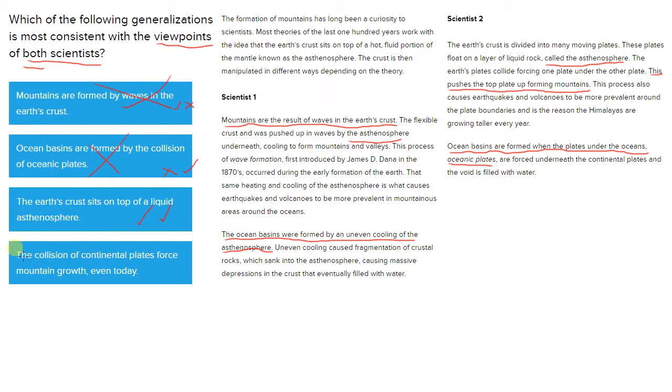The last one, the collision of continental plates force mountain growth even today. And we can see that it does talk about that, how even the Himalayas are growing taller every year in scientist 2's perspective with continental plates. But it doesn't say anything about that in scientist 1's perspective. It doesn't talk about plates at all, actually. So we're going to go with an X for scientist 1, yes for scientist 2, but that's the wrong answer.